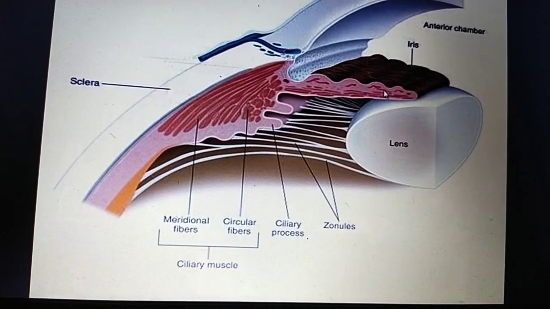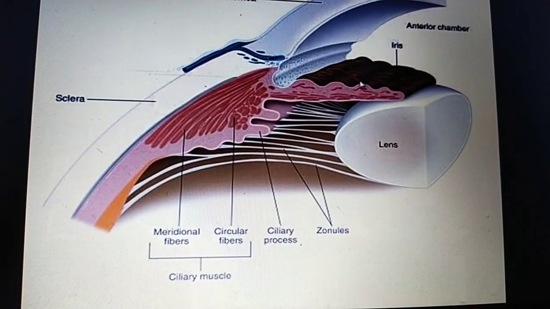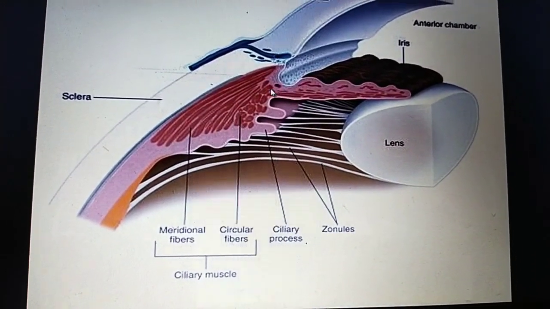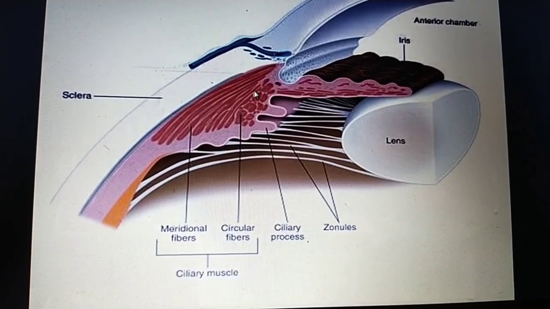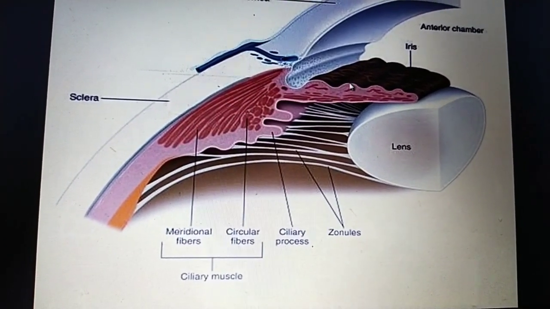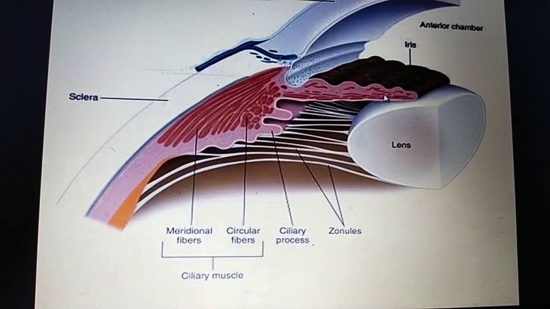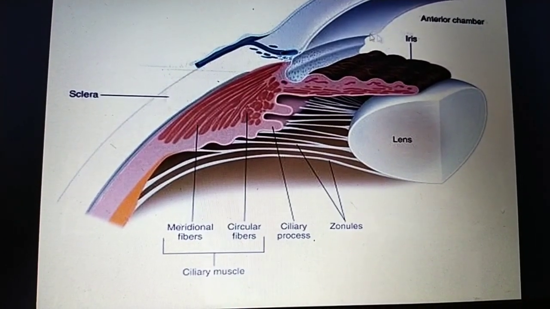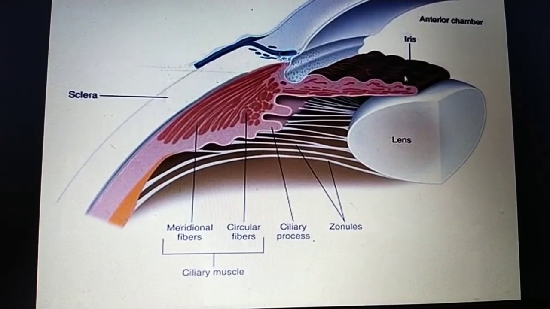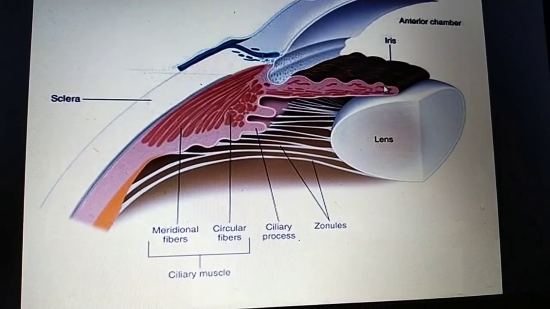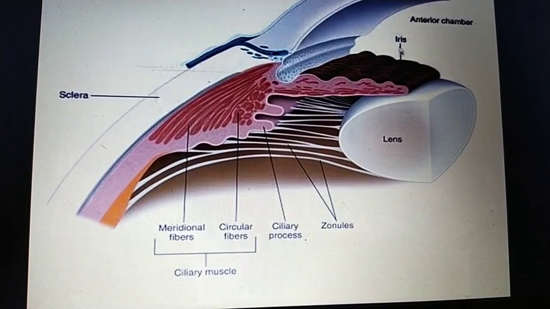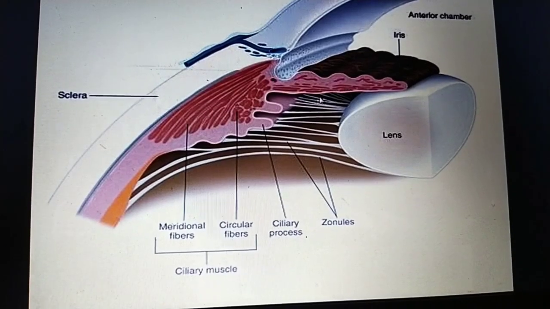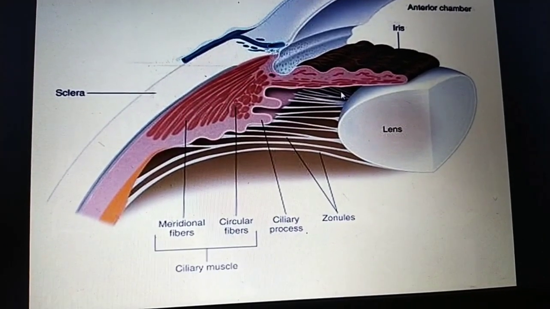You can see this is the lens, and this is the iris, as I already explained. The iris is attached to the ciliary body, so the movements of the ciliary body also control the movements of the iris. Above the lens is the aqueous chamber. The chamber present in front of the iris is the anterior chamber, and the space between the iris and the lens is the posterior chamber.